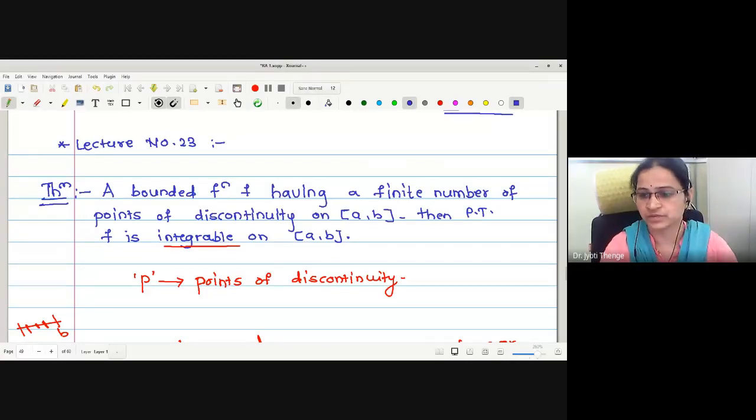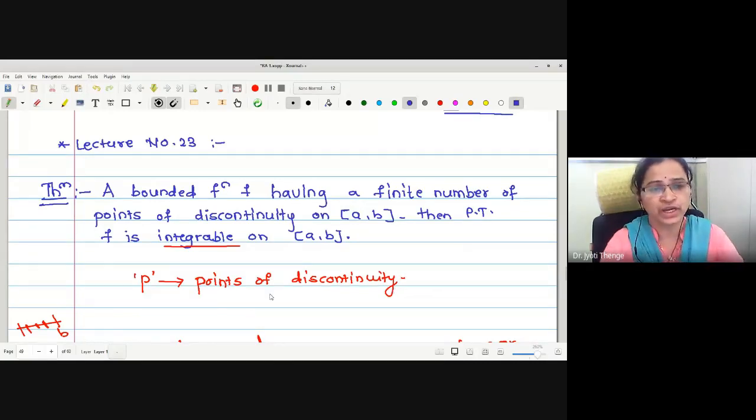In the last lecture, we have seen some important theorems. One theorem we proved in the previous lecture is that a continuous function is integrable. Also, we have proved that a monotonic function is integrable. In the last lecture, we also covered a theorem saying a bounded function having a finite number of points of discontinuity